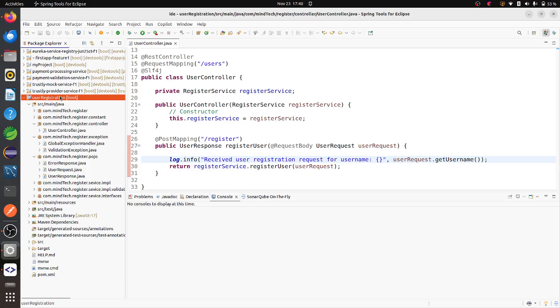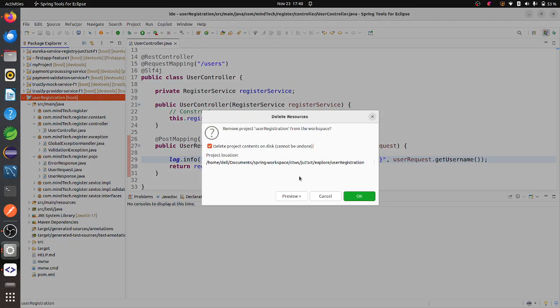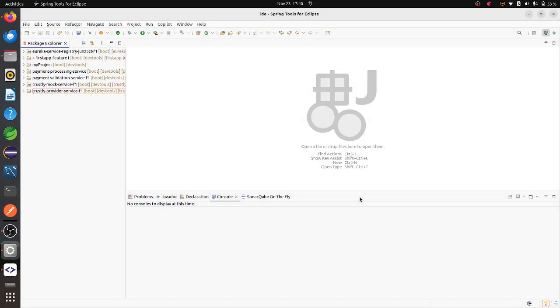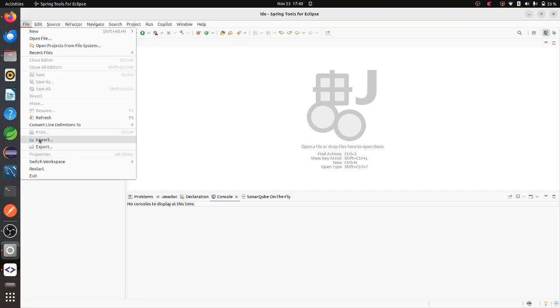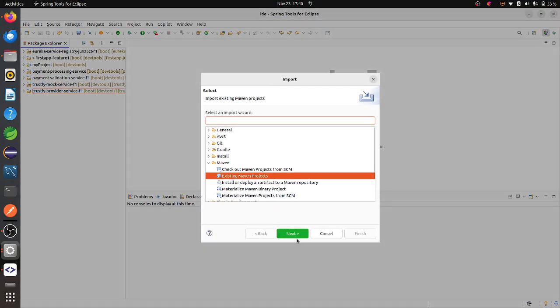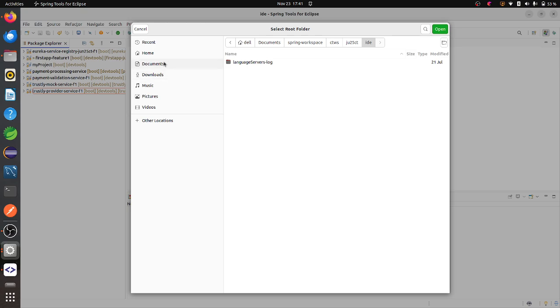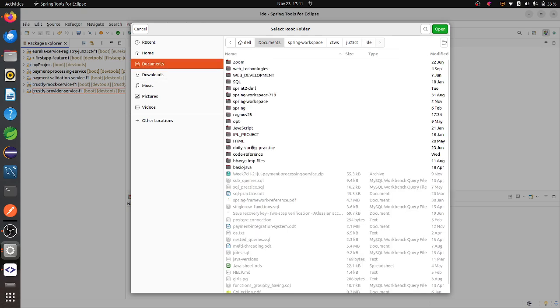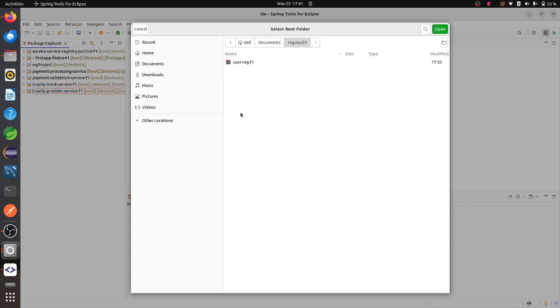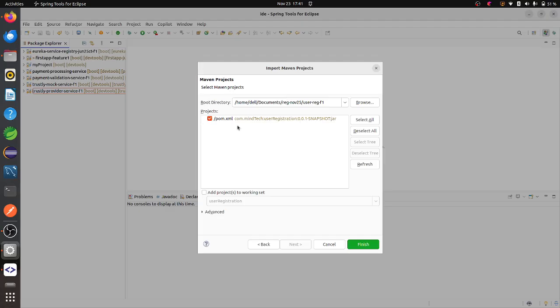Okay. Let me delete this first because I already have it in that particular place. So I'll delete it on the desktop also. Now I'll clone this file, import an existing Maven project and click on next. And I have to open this one. In documents, in registration number 25, in this user feature one, I have to select this one. So wherever this source and pom.xml is there, I have to open that file. So it will show me the pom.xml.